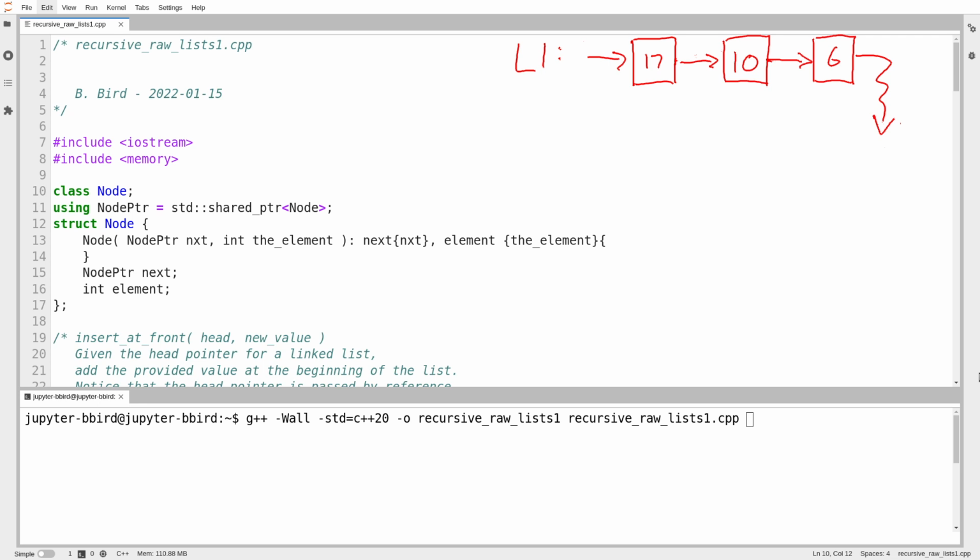In the last two videos, we were writing these functions that work with raw linked lists. And I deliberately wrote every function using an iterative design pattern, so using loops to iterate over the list, maintaining a pointer to a specific node, and then walking that pointer through the list as I went, and then stopping when the pointer reached the end of the list or until it reached whatever node I was searching for.